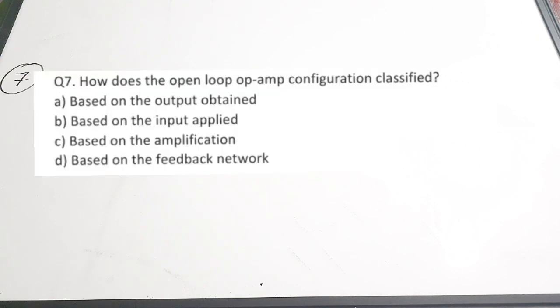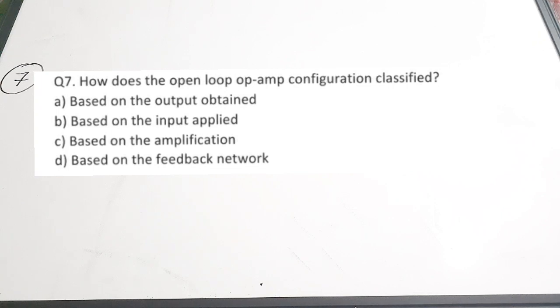The question is, how can we classify the open loop op-amp configuration? A, based on output obtained. B, based on input applied. C, based on amplification. D, based on feedback network.